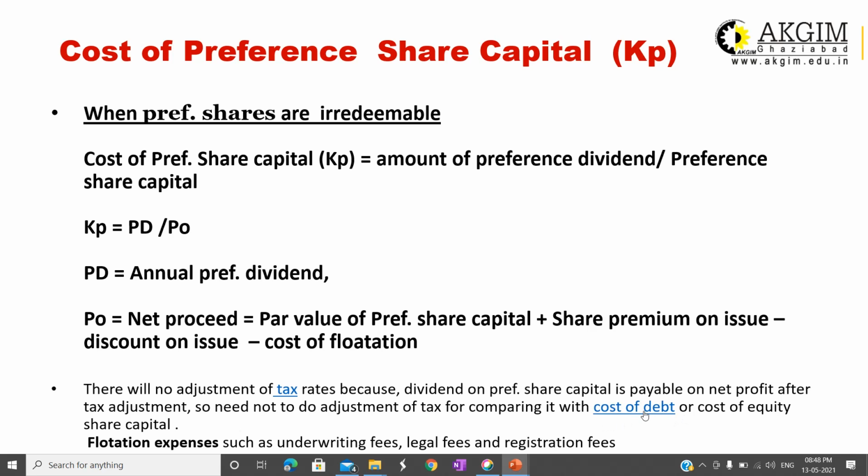In case of cost of debt, the interest will be a deductible expense for the calculation of tax. That's why tax adjustments will be there in case of debt. But for cost of equity share capital or cost of preference share capital, no tax deduction will be made by the company. The concept of flotation cost will be similar, in the same way as I told you in the previous slide.